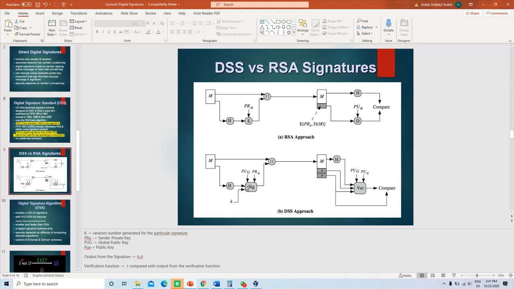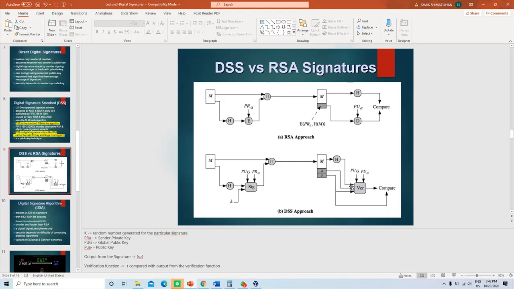So for the signature creation you need the global public key and the private key. Here you need the global public key and PUA, the public key. I am sorry if I told you before that it was private, it is a mistake. This is the public key, PUA. This is the global public key, whereas this is just the public key, which matches with the private key. The hash value also goes as an input to the verification function.